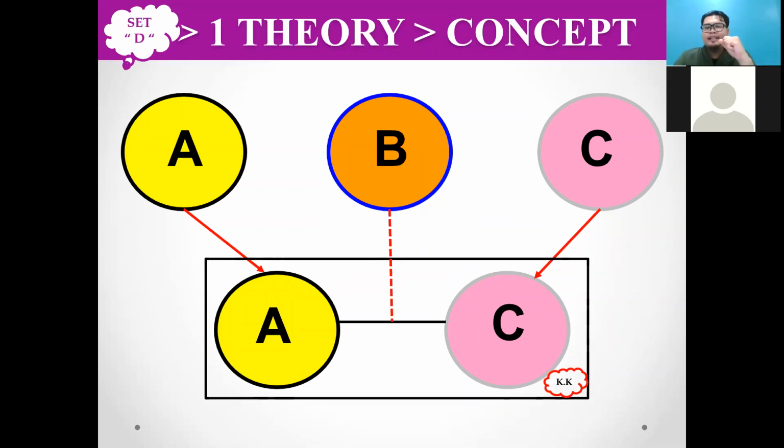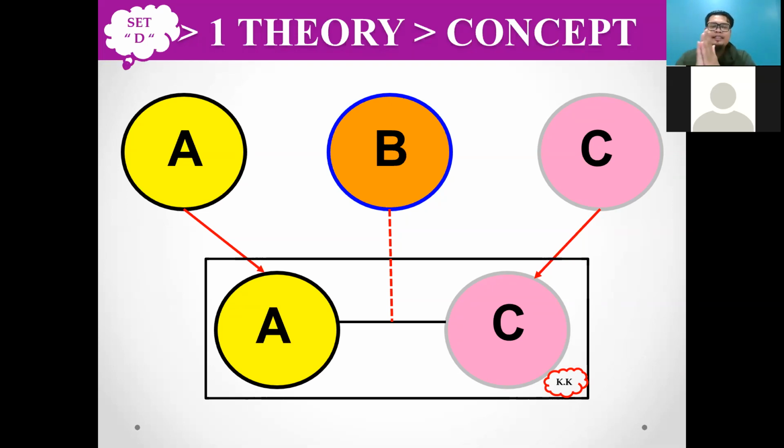We go to set D. Okay, in set D we know that it is directly involved with A and C, but B is actually partial or the moderator in this conceptual framework. So actually B is involved. So in this part, set D is also accepted.